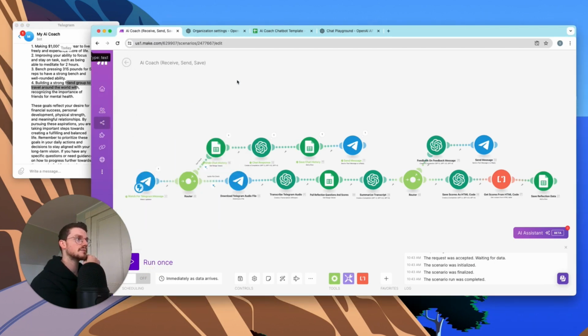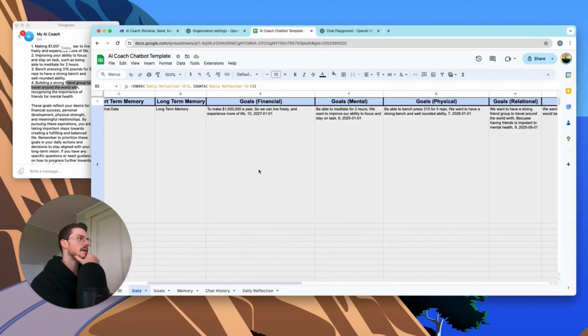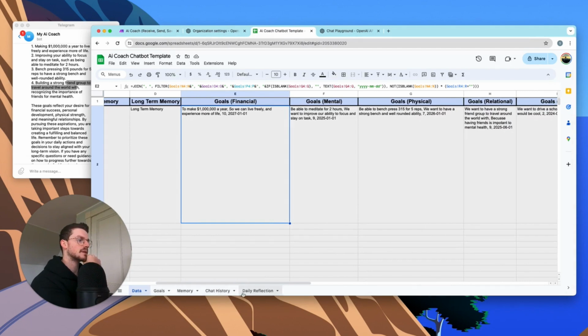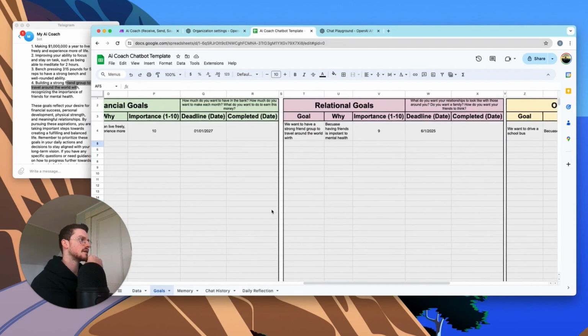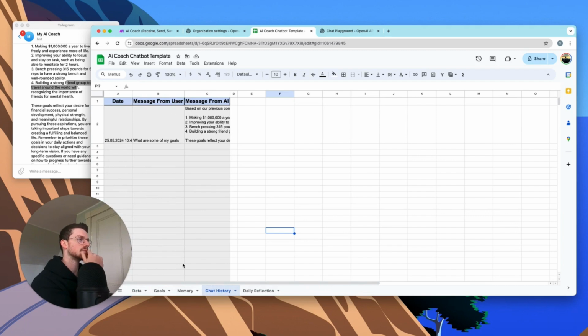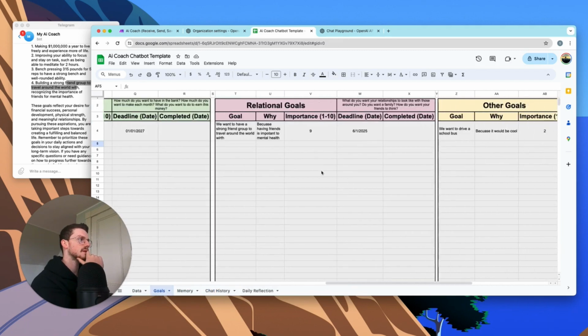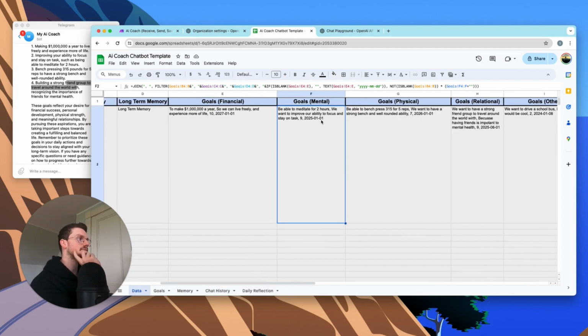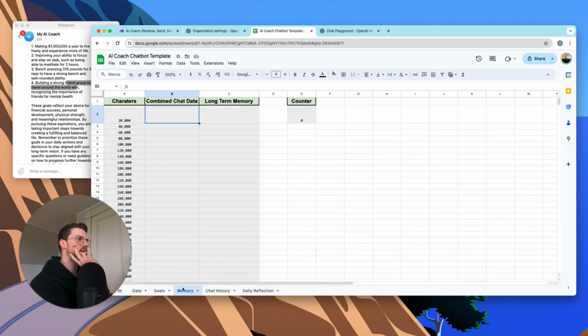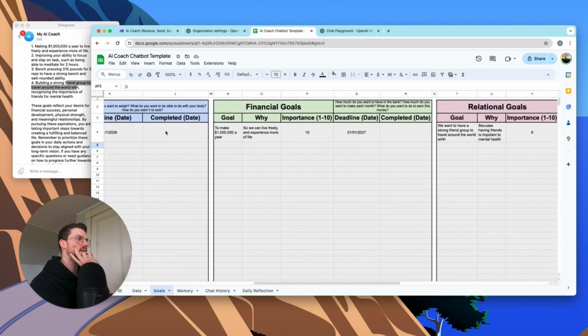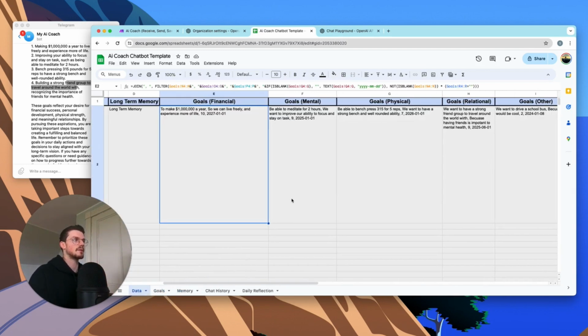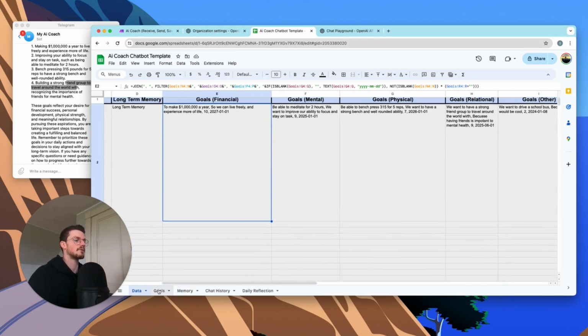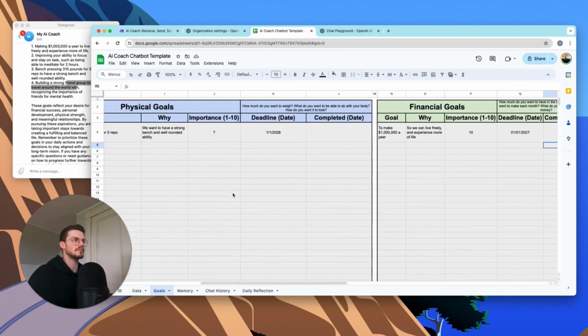So these are all things that I just put into, as you can see right here, the goals. Well, actually I put them on this sheet, and then it pulled those and put them onto this one here. And as you can see, the way that it's filtered is that it pulls the data from goals. And also, if you put in a complete date, it won't add those into the data. That way you don't have your old goals also being accounted for. It's only the ones that are still goals that you want to get to.